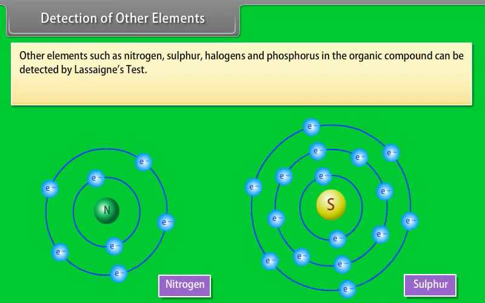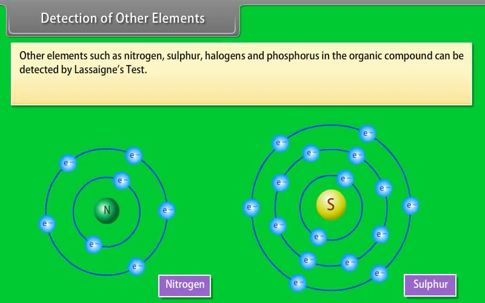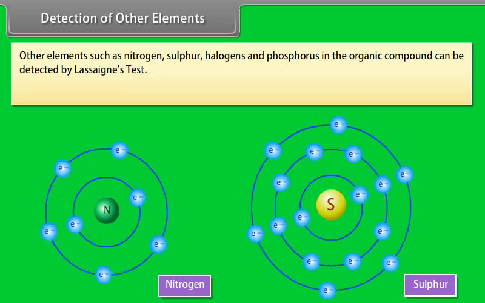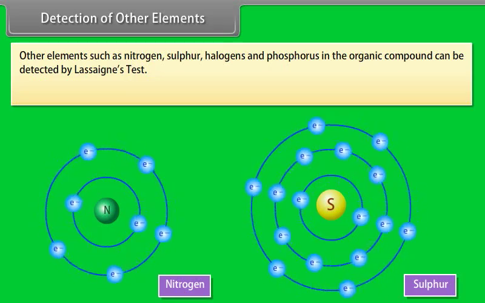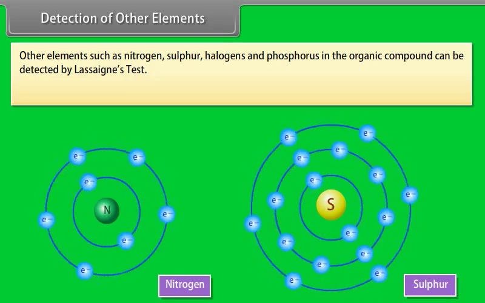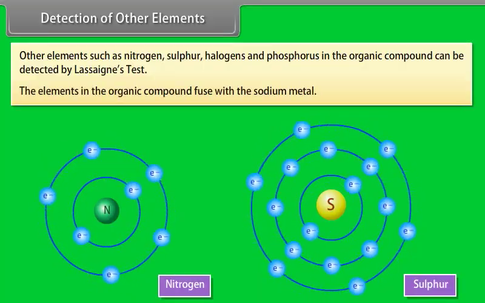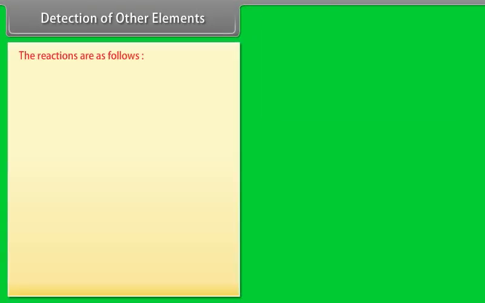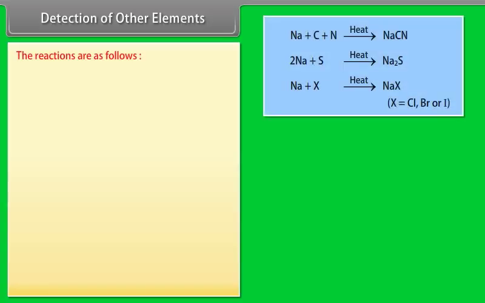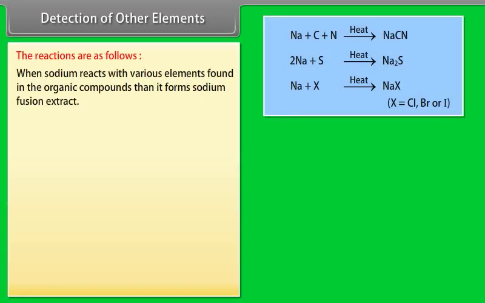Detection of other elements. Other elements such as nitrogen, sulfur, halogens and phosphorus in the organic compound can be detected by Lassaigne's test. The elements in the organic compound fuse with sodium metal. The reactions are as follows. When sodium reacts with the various elements found in the organic compounds, it forms the sodium fusion extract.